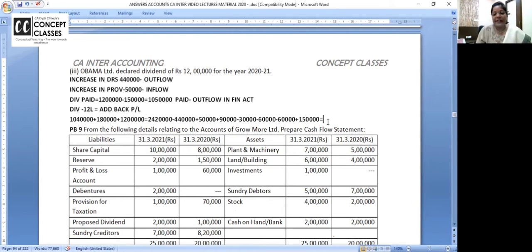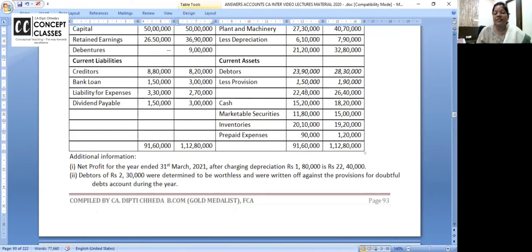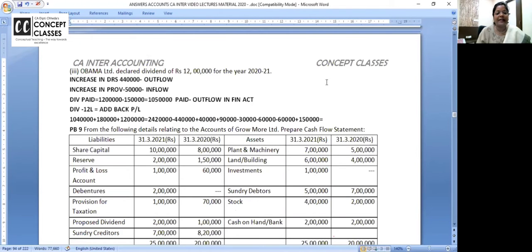21,10,000. This provision was left to be added. When you deduct debtors, you will add back the provision also. Provision to be added is 40,000. Sorry, let me check once. Provision is 150 and 190, so 40, not 50. I had by mistake written 50 here. It is 40, so add back 40. Now you are getting the answer. Cash from operating activities is 21 lakh 10,000.